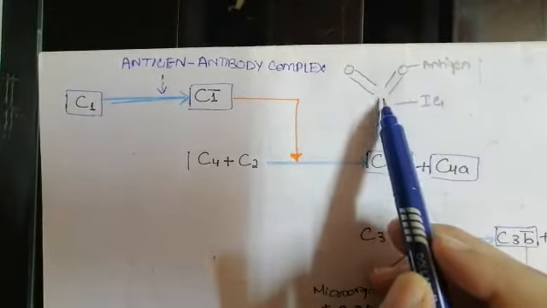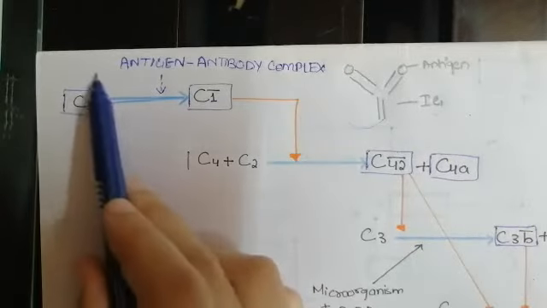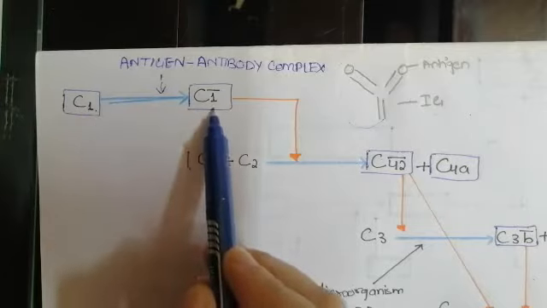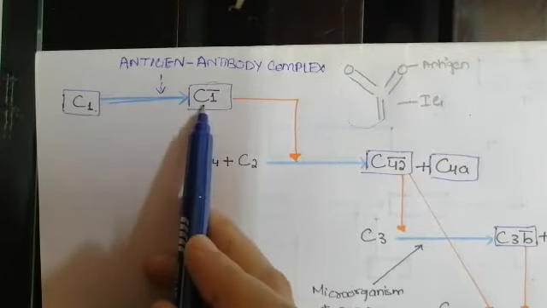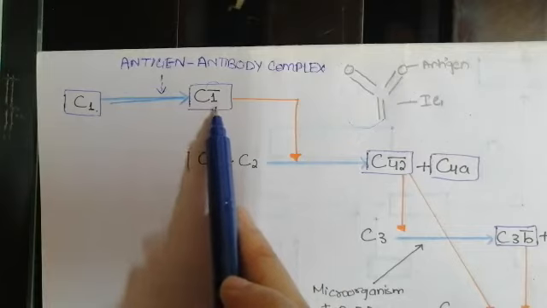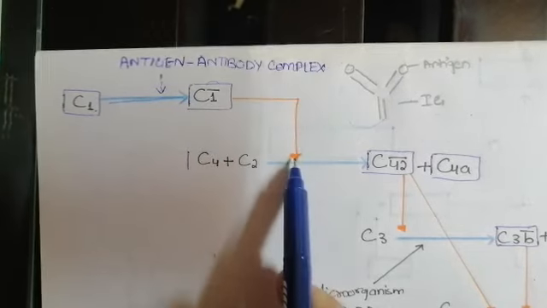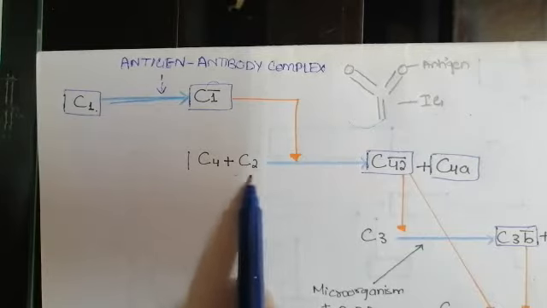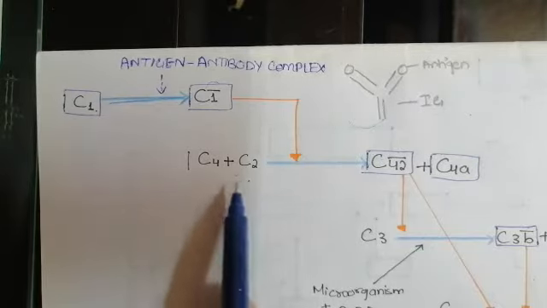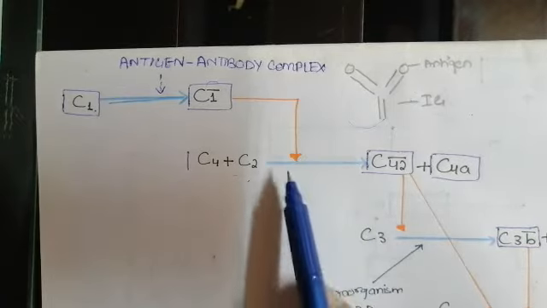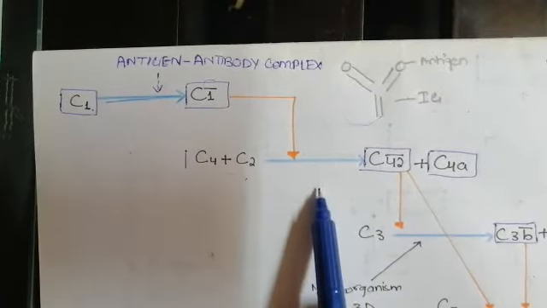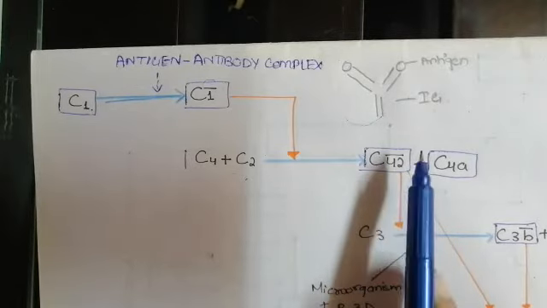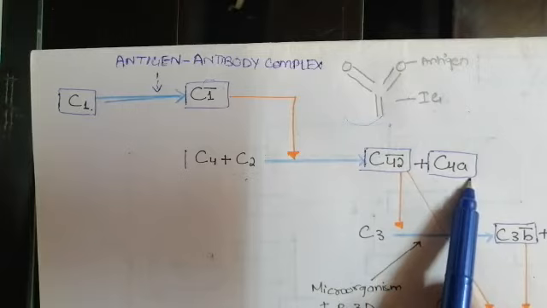There is an activation of a pathway starting from C1. The complementary protein 1 is going to be activated. This line shows the activation. So C1 becomes activated, and this activated C1 is going to activate another cascade of reaction, that is C4 plus C2. When the fourth and the second protein of the complementary system react with the activated complementary 1 protein, it will again become activated into a C4b2a activated protein and a C4a.